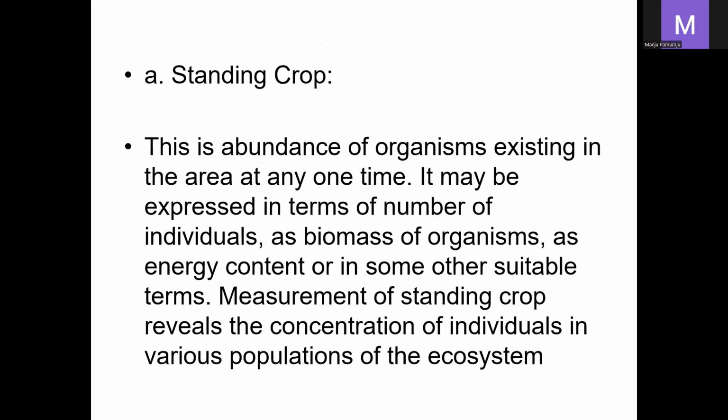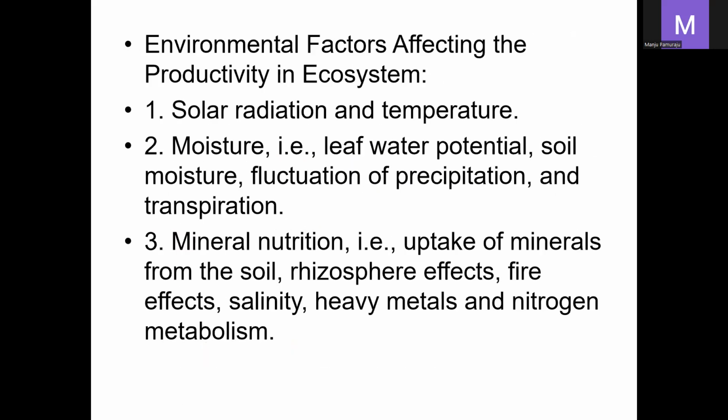Next are the factors which influence productivity in an ecosystem. Generally solar energy and temperature help increase the productivity of an ecosystem. Moisture, leaf water potential and soil moisture also increase productivity, and so do mineral nutrients, that is uptake of minerals from the soil, and the rhizosphere.